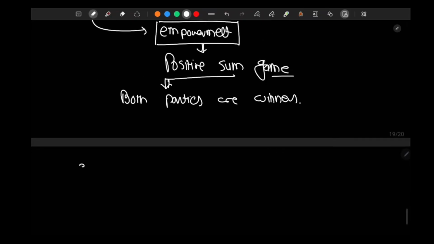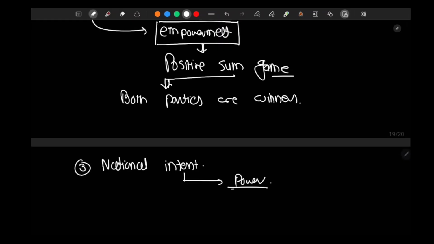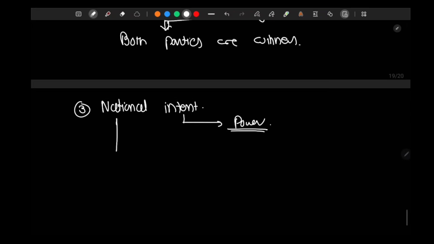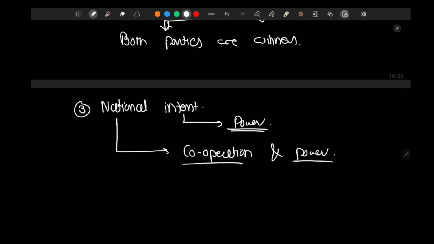Right? The third criticism that Tickner gives is of the concept of national interest. National interest as defined in terms of power. She says that national interest should not be defined in terms of power, but in terms of cooperation and power both. Right? She does not disregard power, but she says national interest should be defined as cooperation and power both.